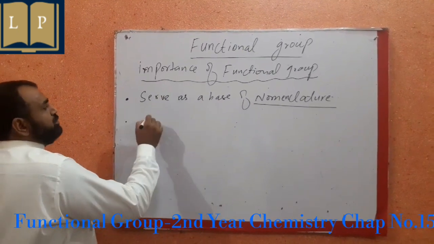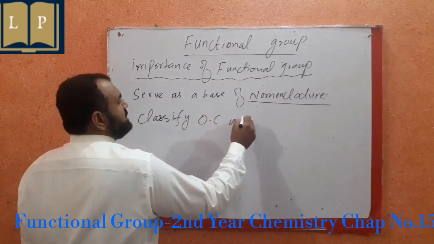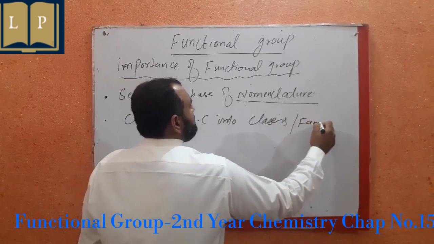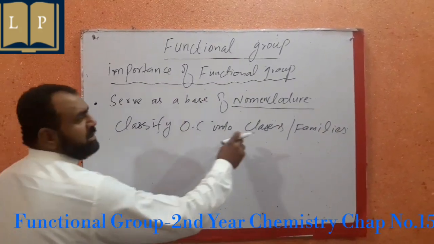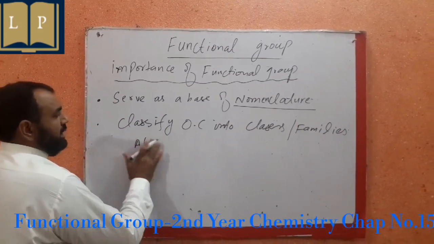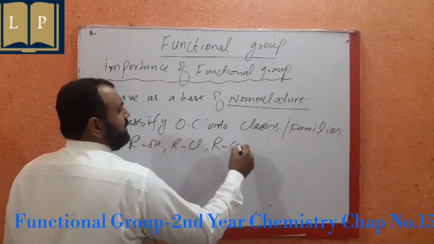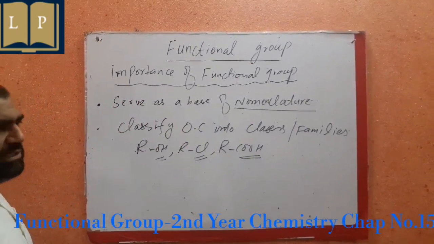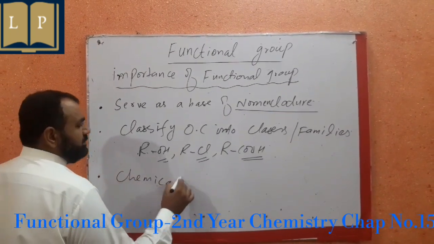Number two, it is used to classify organic compounds into different classes or families. We classify organic compounds into different families like alcohols, like alkyl halides, like carboxylic acids, on the basis of the functional groups they have. So it serves also as a base for classification. And number three, it describes the chemical behavior.